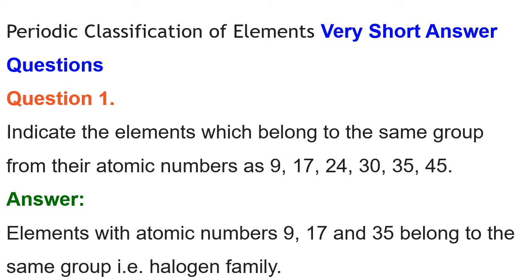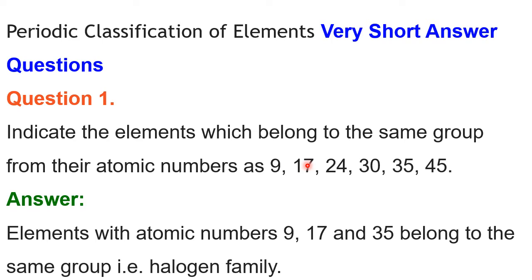Question number 1. Indicate the elements which belong to the same group from their atomic numbers: 9, 17, 24, 30, 35 and 45. For this, we have to write down the electronic configuration, because in a group, elements possess the same valence electronic configuration.